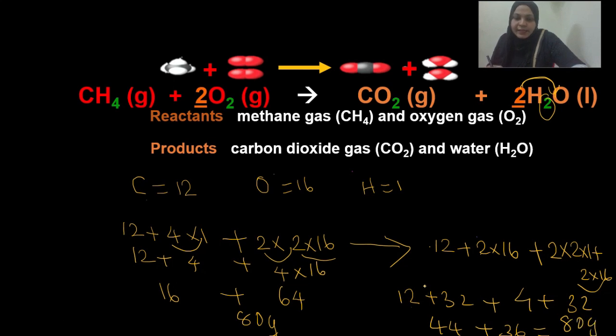So here you can see the left hand side and right hand side are equal. That means we verified the law. So what is the law? According to the law of conservation of mass, mass can neither be created nor destroyed in a chemical reaction.